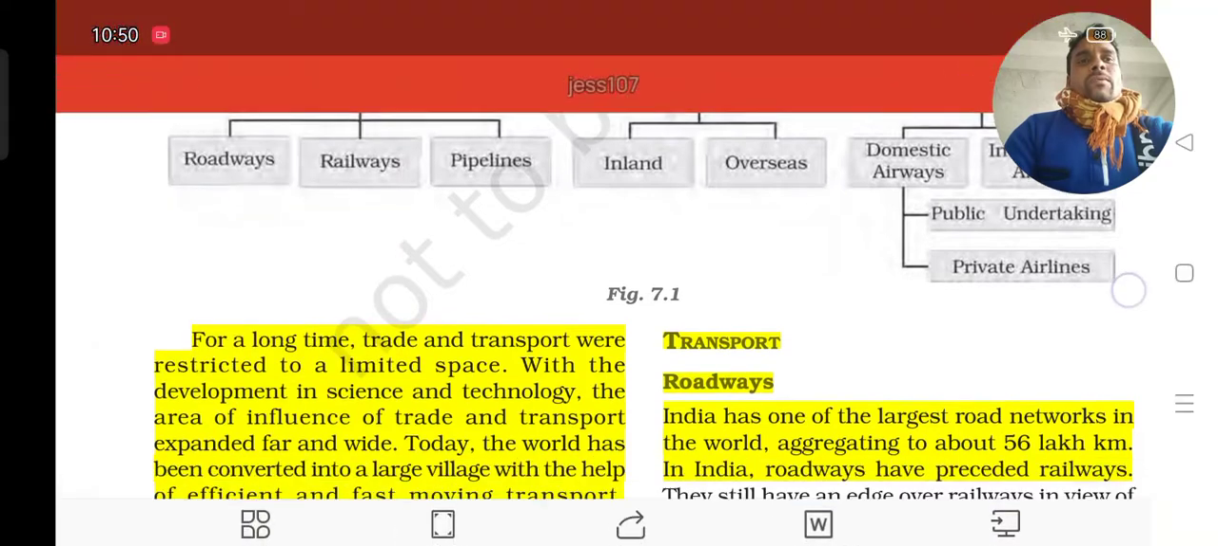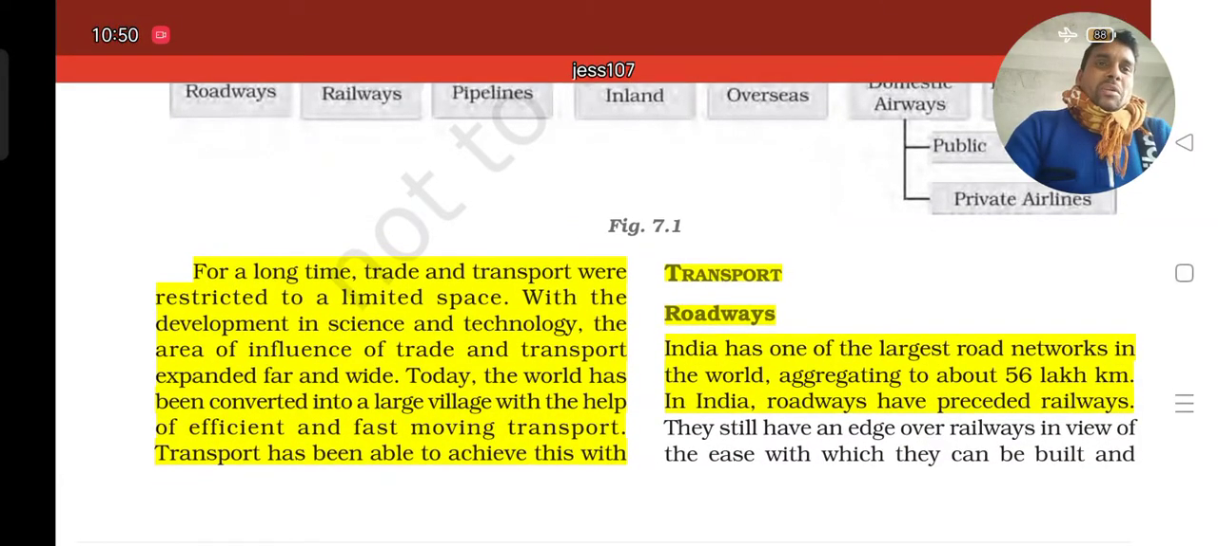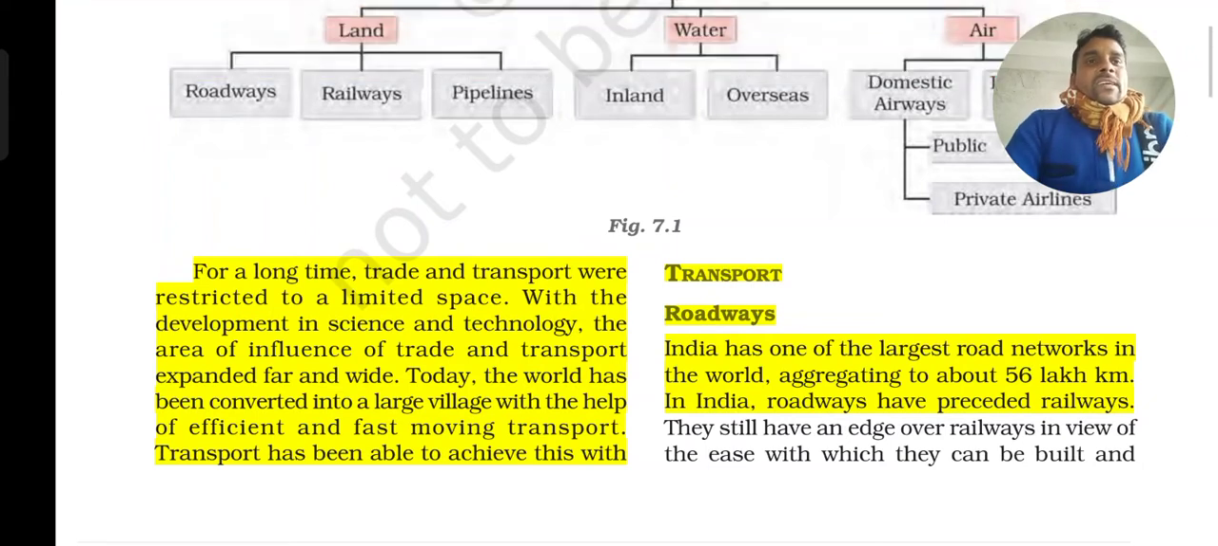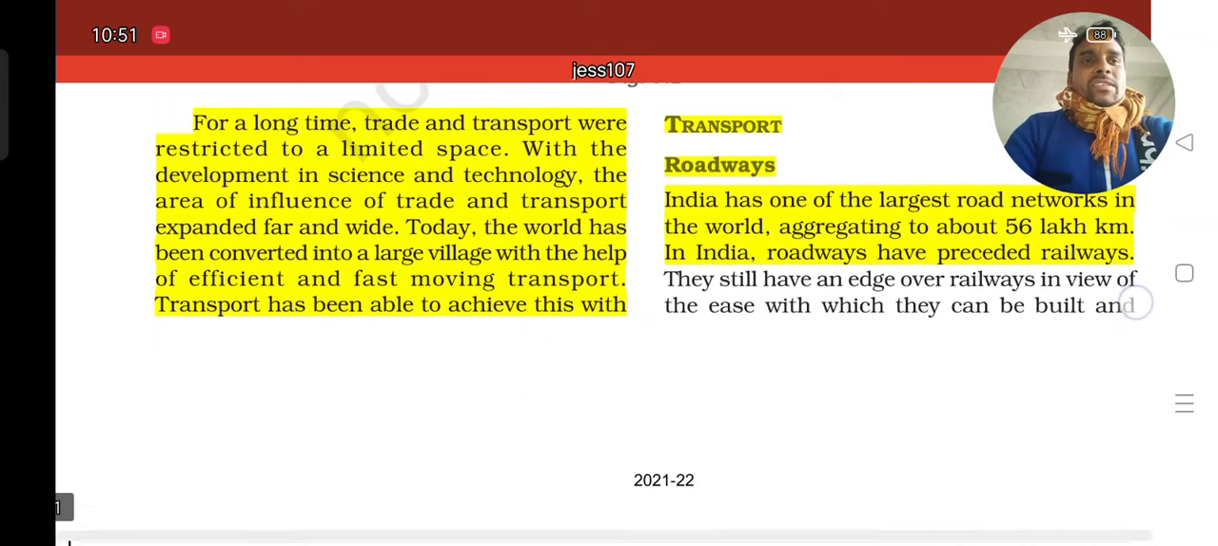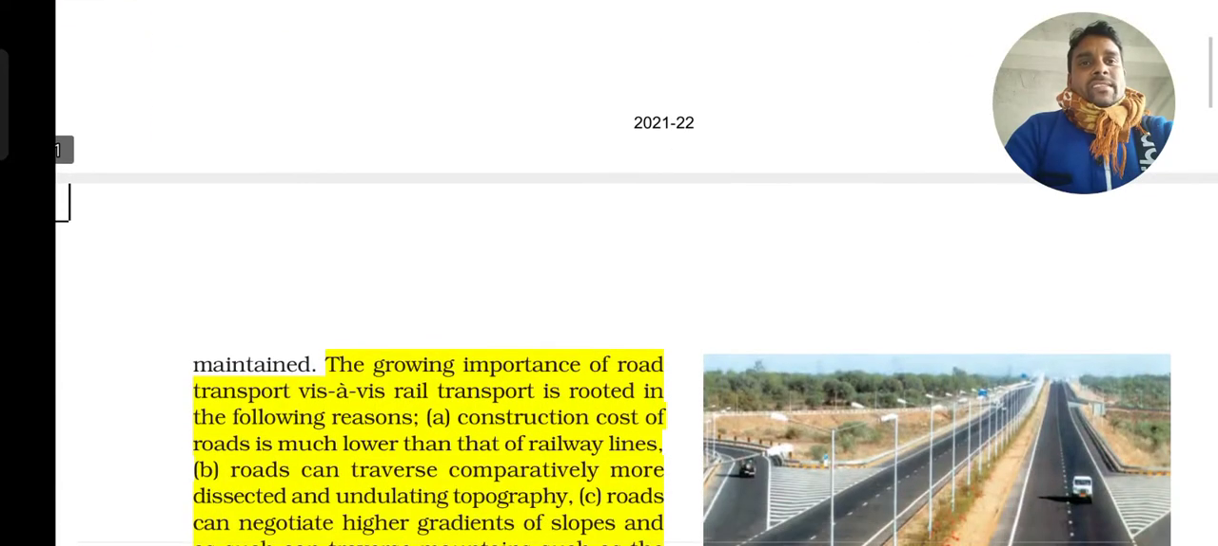When we speak about road transport, it is already known to everybody that India has one of the largest road networks in the world, aggregating to about 56 lakh kilometres. And roadways have preceded railways. Roadway is a means of transport that came before railway communication. It is known to us already; we have been studying it in the previous classes.